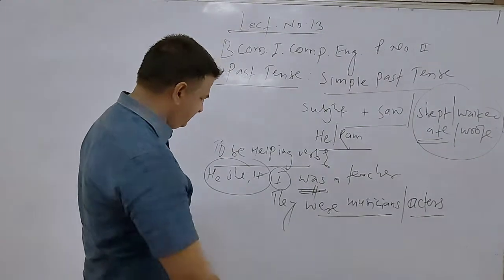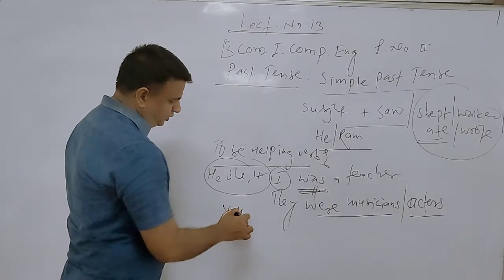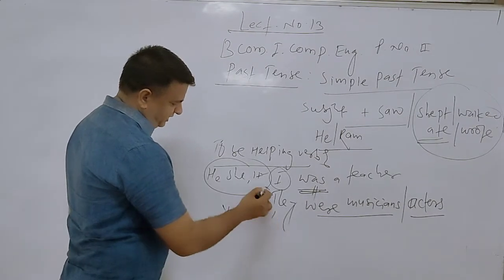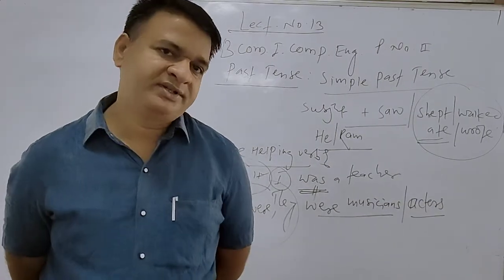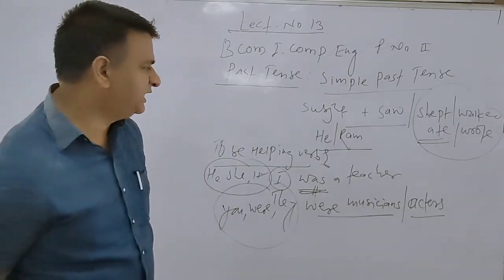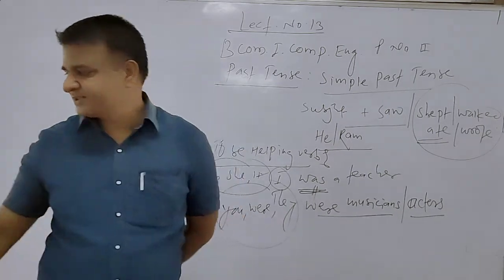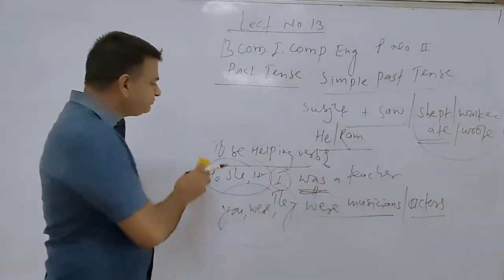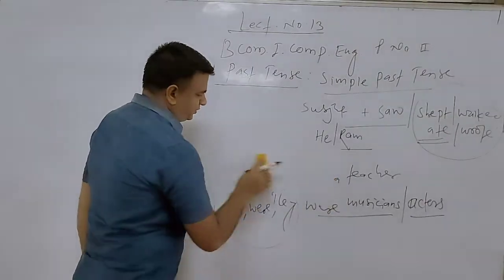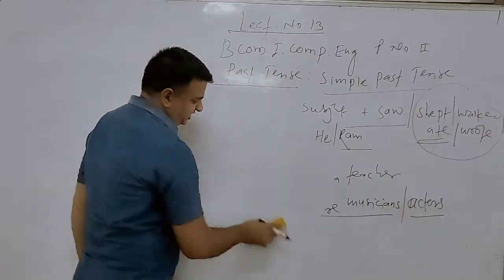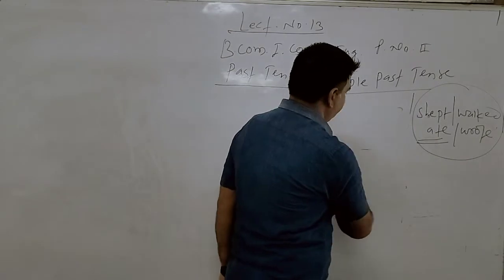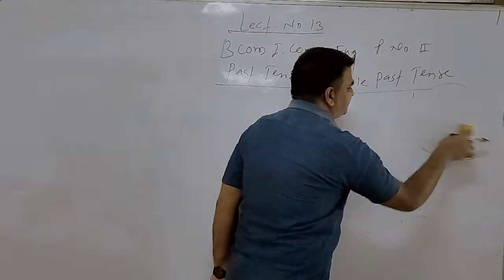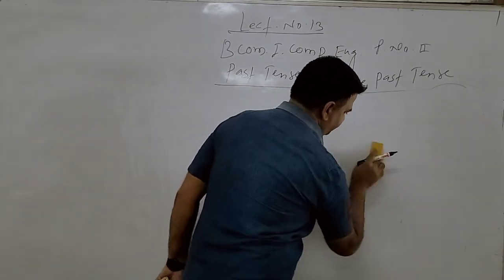And in other cases like you, were, means the plural cases of second person and third person, we use were: they were musicians, actors, like this. So we use was and were to share information, the status of others, through this to be helping verb of the past.